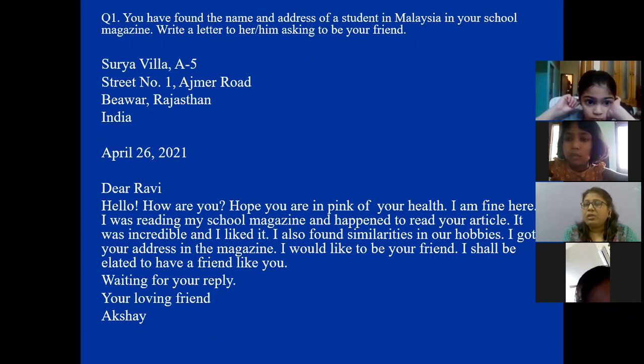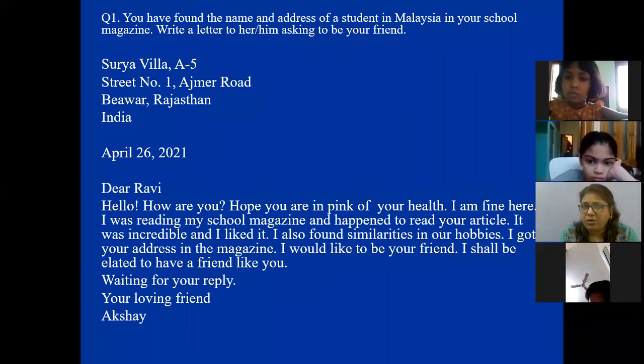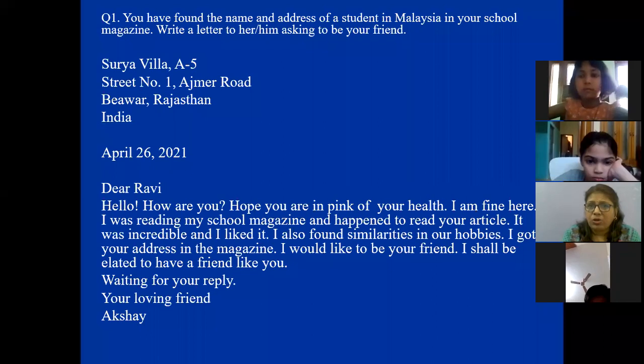Now, pen friend means a friend to whom you write a letter with a pen. So this is how you write an informal letter. You can give some extra information also in an informal letter. But when you are writing a formal letter, it should be short and it should be to the point. So this is all about your informal letter.